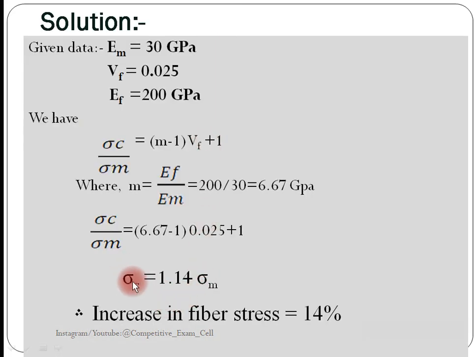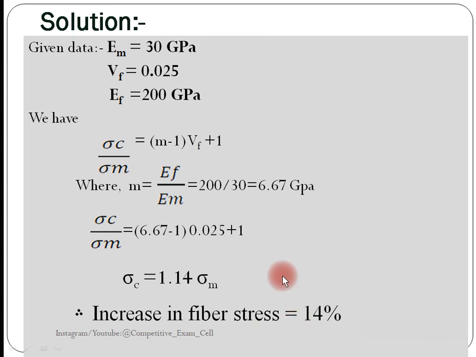Here sigma C, the cracking stress, is 1.14 sigma M, that is 114%, so above 100%, the increase in the cracking stress is 14%. 14% increase in the fiber stress.